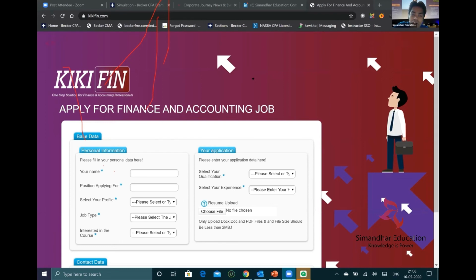Sir, is working in another state in the US allowed? Okay, guys, one very, very important thing. If you're registered with California, it doesn't mean you need to go to California and write the CPA exam. You can give your CPA exam anywhere in the US, right? So you can be registered with one state board and you can write your exam anywhere. Are classes on weekdays? Yes, it is on weekdays. And on weekdays also, we do it in the early morning only, right? And on weekends also we are doing some of the classes.